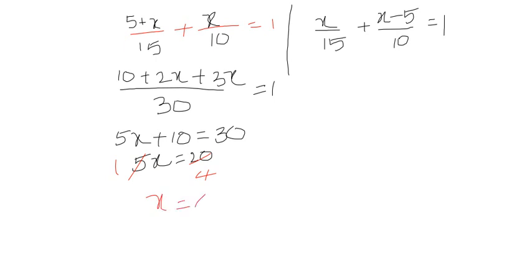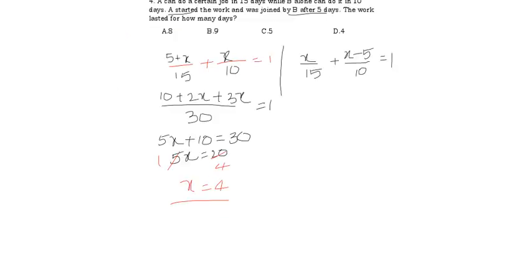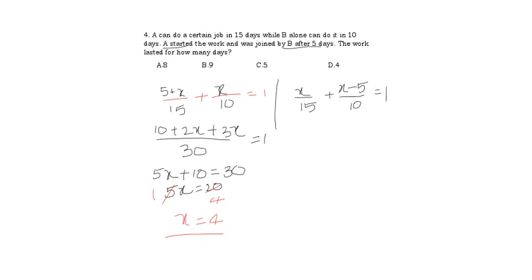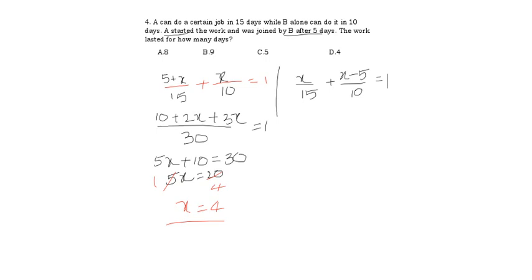What they are asking in the question we shall see. Now wait, x equal to 4 days we got, no? In the question they are asking, the work lasted for how many days? The work lasted for how many days means what, friends? The total work is done for how many days they are saying. Here x equal to 4 is the total work? No. Extra 5 days A also did, no. x work is done by who in this equation? B. B joined 5 days later, but that 5 days we should also add, the work A has done. We need it together.